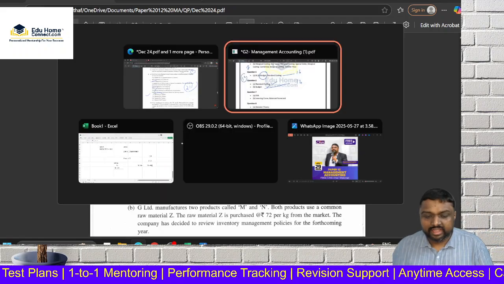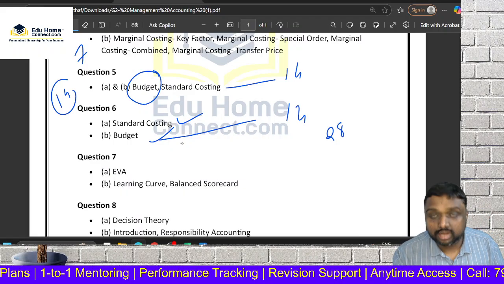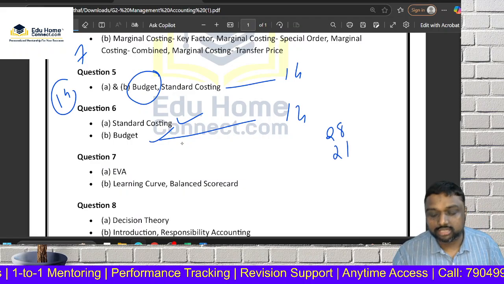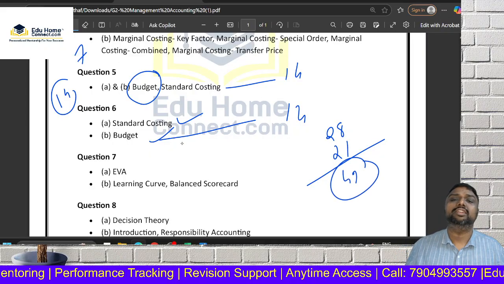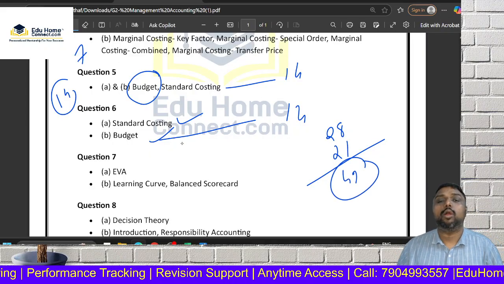Sir, you are telling it's very easy. 28 marks marginal costing, 21 marks standard costing. This itself is 14 marks. But I don't know, sir, standard costing and budgeting. What will I do? I haven't got a proper class.